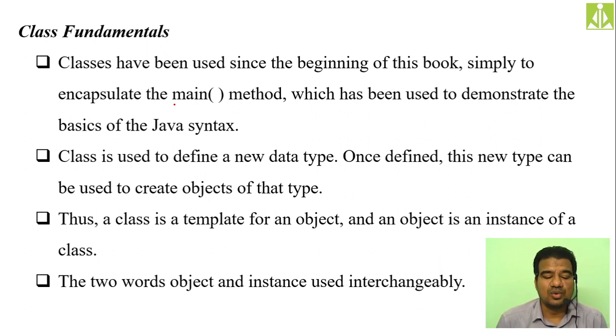The two words object and instance are used interchangeably. Whenever I say instance of a class, I mean it like an object. I use the object and the instance, these two terms, interchangeably. So whenever I say object, it represents an object. Whenever I say instance, it is an object.